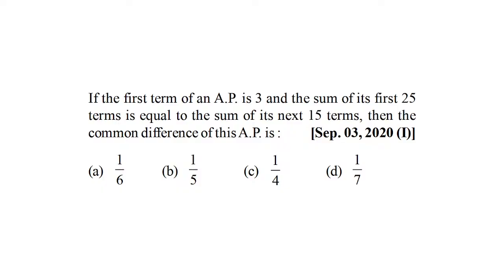Common difference of this AP has been asked. So first term a is known, and with the other information that sum of its first 25 terms is equal to sum of its next 15 terms, you should be able to find d, and that's what is required.